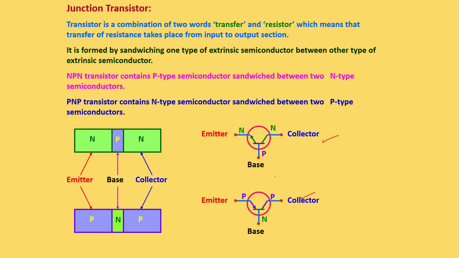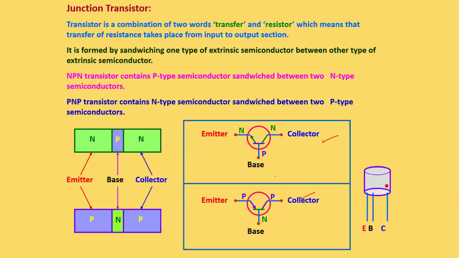Okay, so here we will have three terminals. Those are emitter, base, and collector. The emitter will give us the electrons, the base will act as a medium between the emitter and the collector, and the collector will collect all the electrons from the emitter. Okay, so here I am also showing the practical symbol of a transistor.